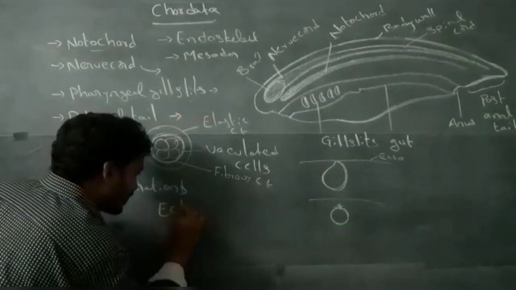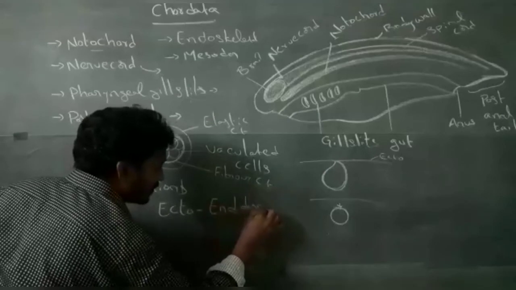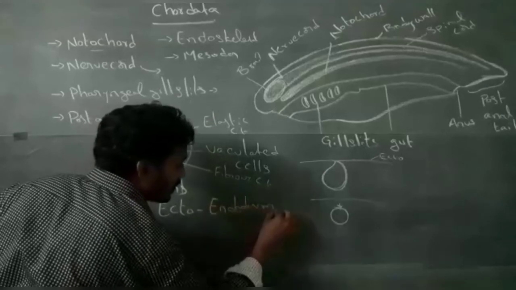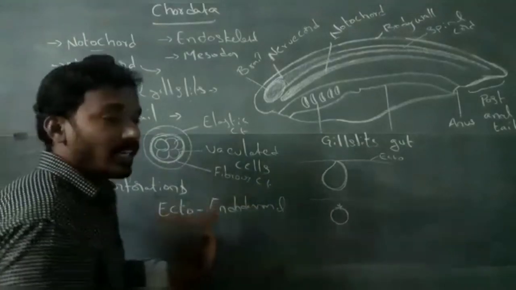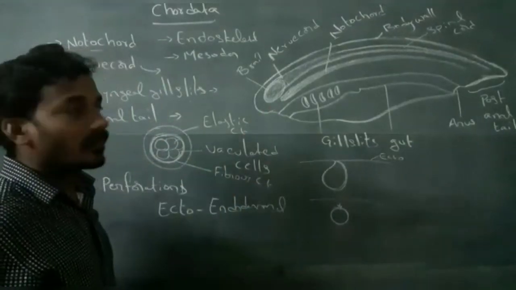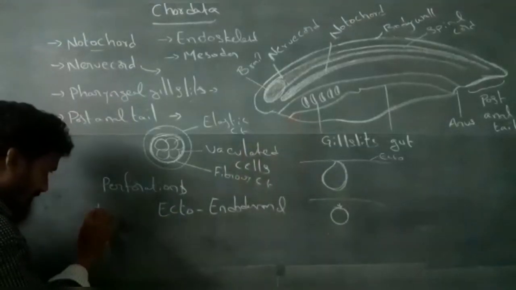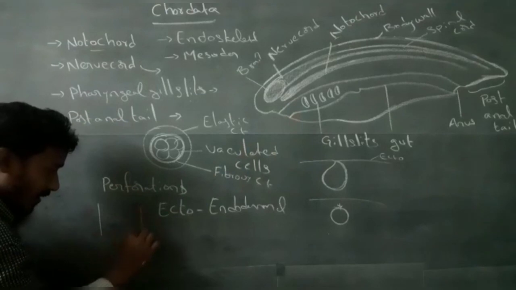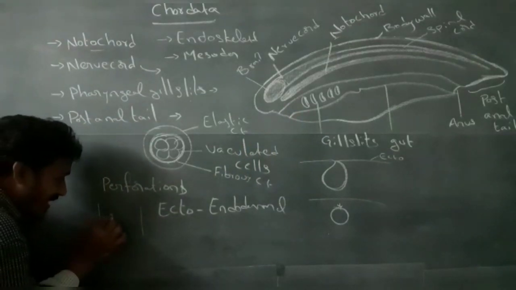Ecto-endodermal origin means ectodermal and endodermal origin. This is ectoderm; ectoderm invaginates.